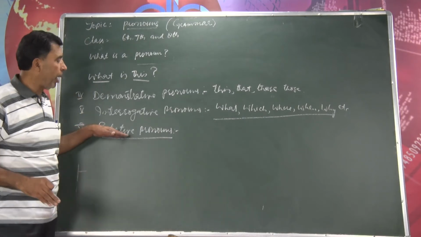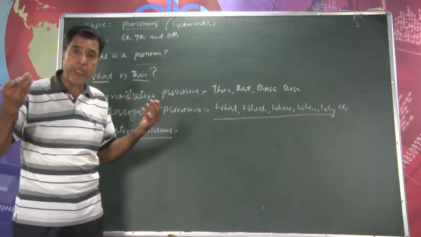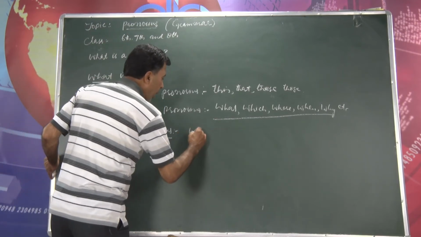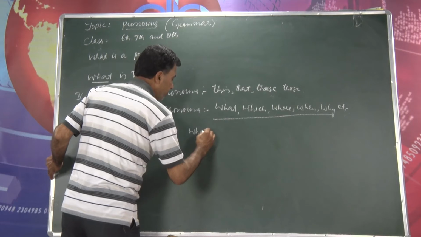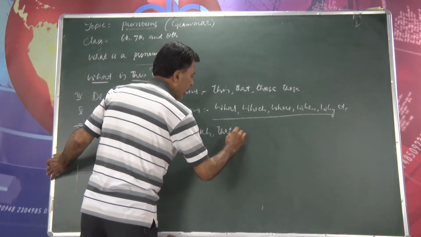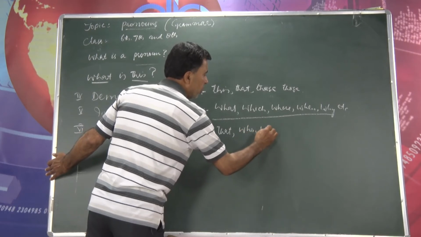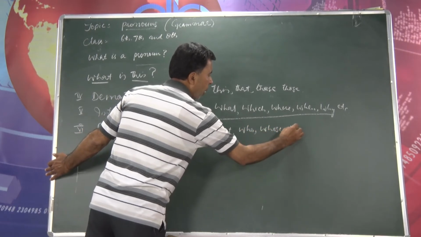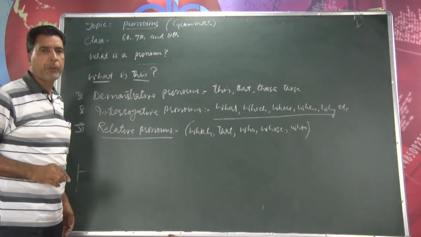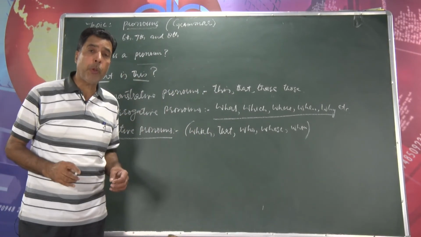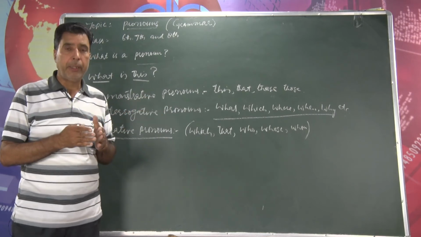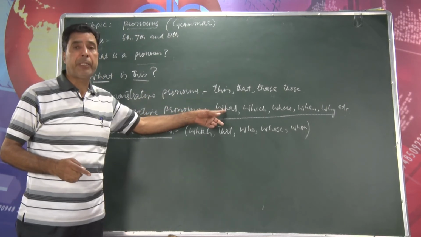And then I was talking about relative pronouns, and what is the difference between a relative pronoun and an interrogative pronoun? The main difference is, I will write here, which, even sometimes we write that, we write who, we write whose, we write whom. We use these pronouns as relative pronouns. Where do we use these as relative pronouns? When we combine two clauses together, and when we start a sentence with these, this is an interrogative pronoun.